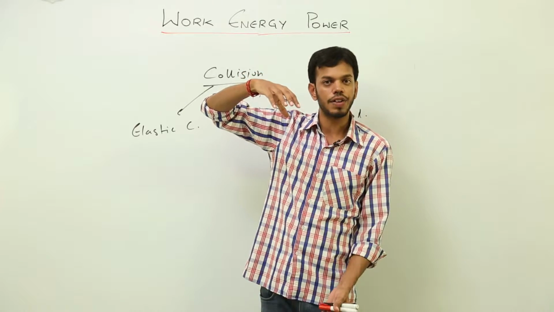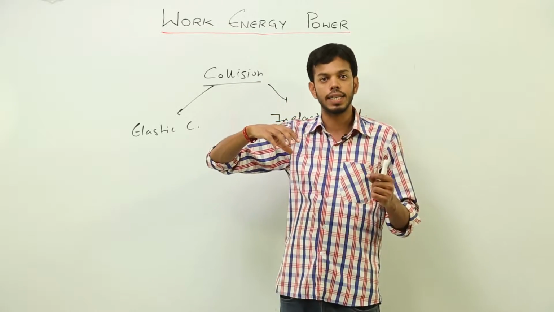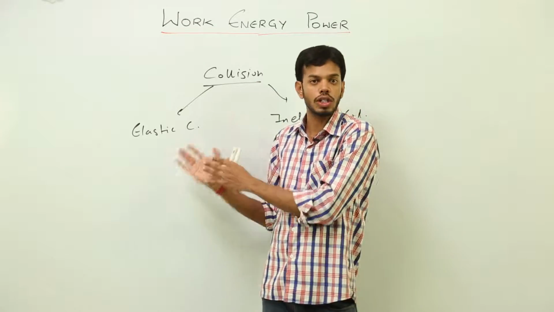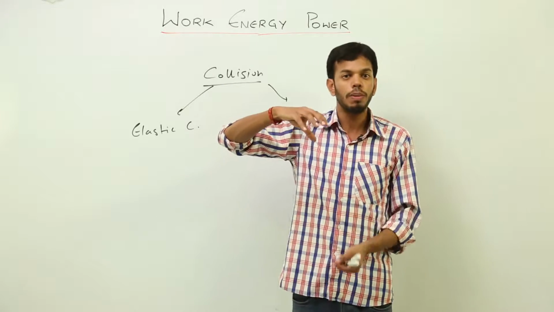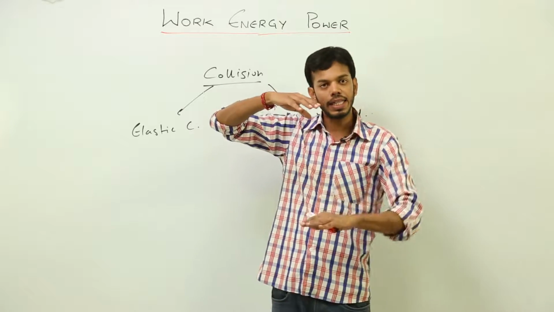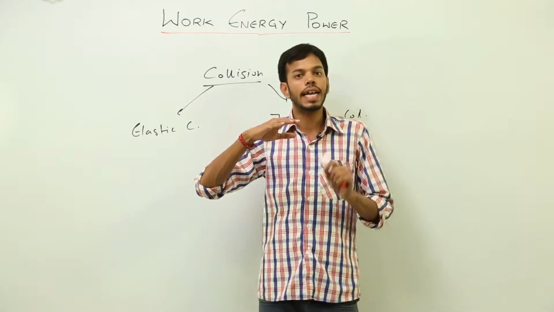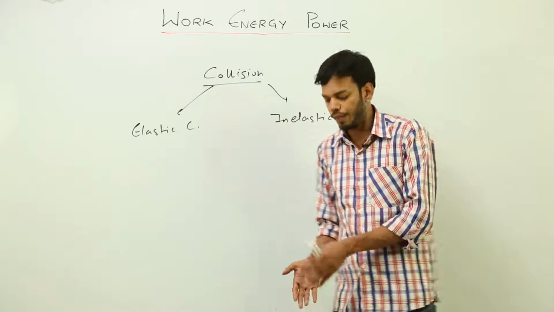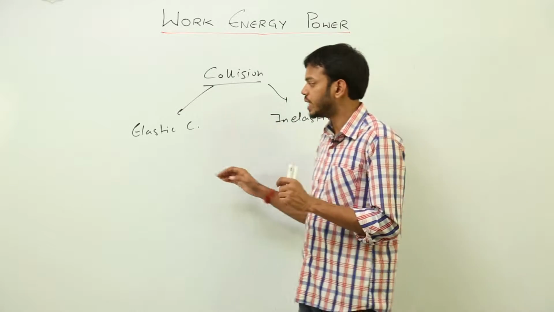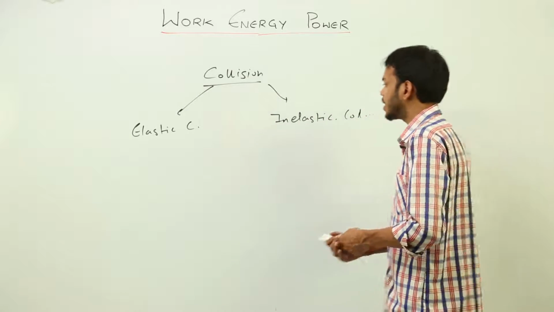It will bounce back after hitting the ground. If that collision were elastic, there should not be any loss in kinetic energy, right? So the ball must bounce back to the original height. But that never happens. The ball remains at a height less than the original height. That means some kinetic energy has been lost while this collision happened. So that is why perfectly elastic collision never happens, because there is definitely some loss of energy.